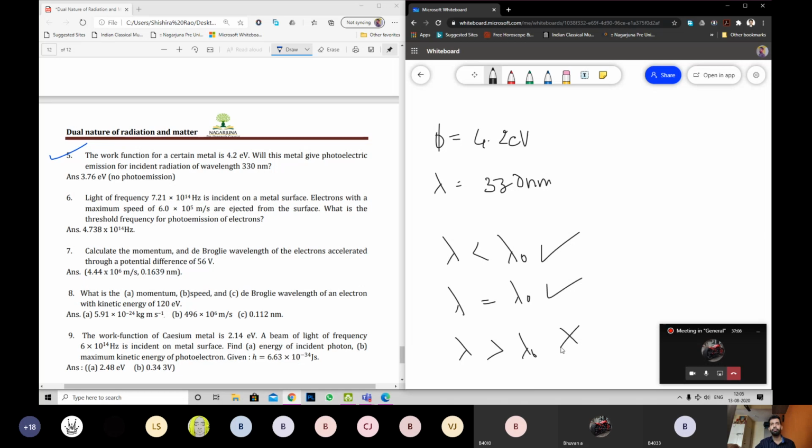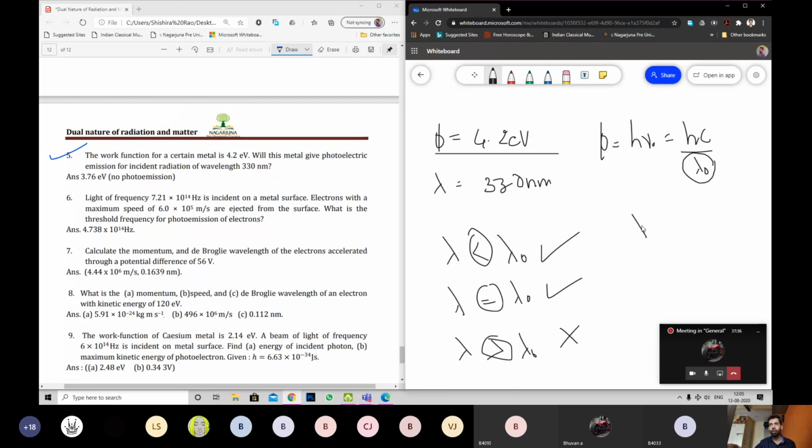You have phi here, and phi equals h nu naught, also equal to h into c by lambda naught. You do only one thing. You calculate lambda naught. Check if lambda naught is greater, equal or less than lambda. Check what is the case. Find the value of lambda naught, that's all.